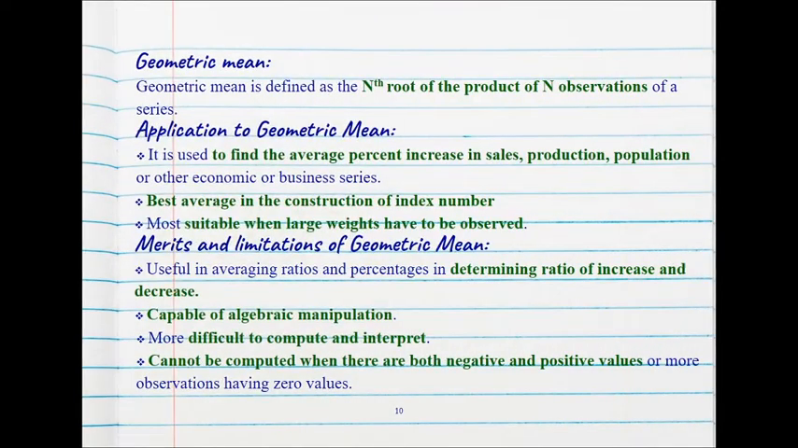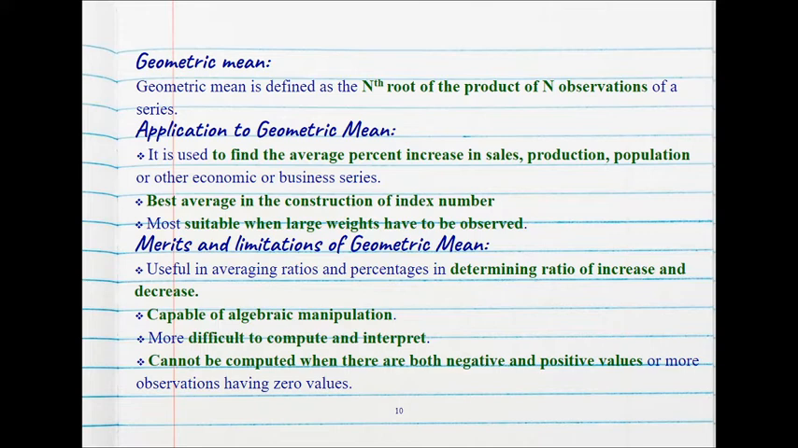Now, moving on to geometric mean, it is the nth root of the product of n observations. So, if you have n observations, the nth root of the product of the n observations is the geometric mean. The application of geometric mean is used to find the average percentage of increase in sales, increase in production, increase in population, etc.